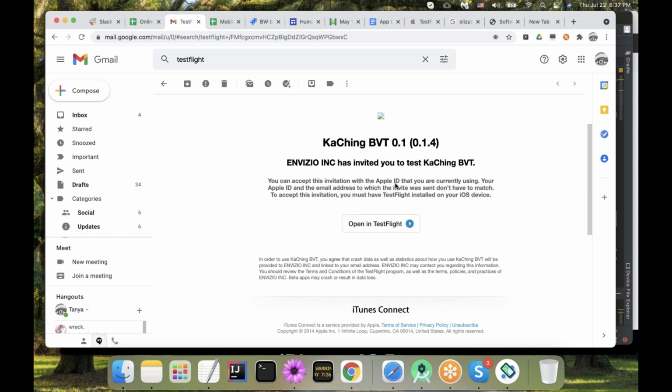And if you open this email from your device, it will take you directly to TestFlight if you installed it. If you open this email and you can just read the code and enter it manually. Well, where to enter it manually?